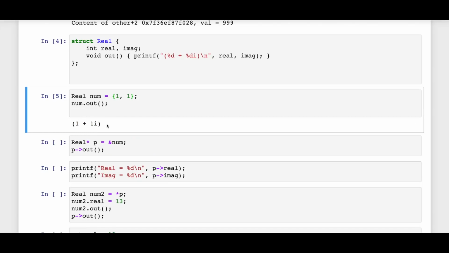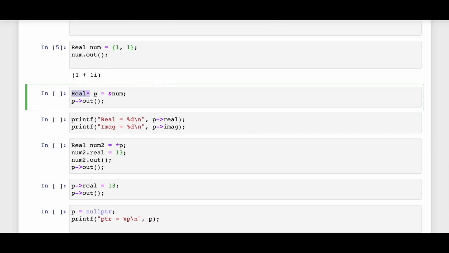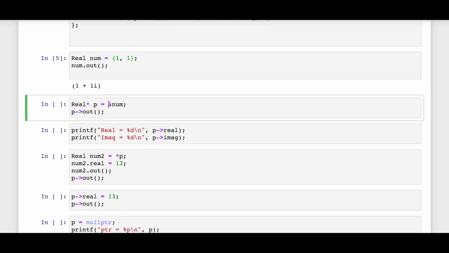So far so good. Now how do we declare a pointer to this? Well, it's simple. You declare a pointer using this notation, real star. The pointer name is p, and we are passing the address of num. So the address of num is stored in p, and p starts pointing to our num variable, which is an object of our struct.